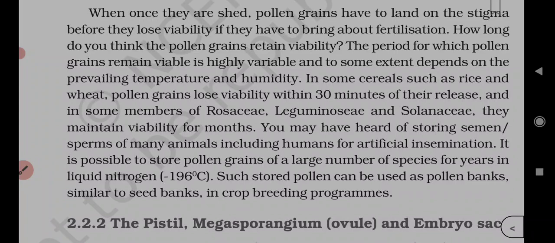Geitonogamy involves the pollen and stigma of flowers of different plants. No, the same plant but different flowers. So the correct option is the first option. It is autogamous. As the flowers never open in cleistogamous, there is no alternative to self pollination. So it is invariably autogamous.